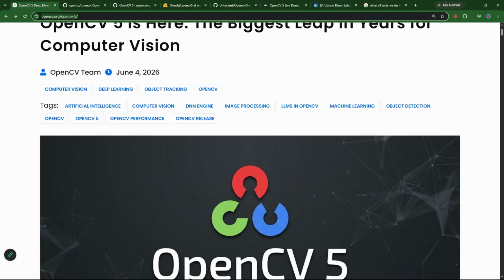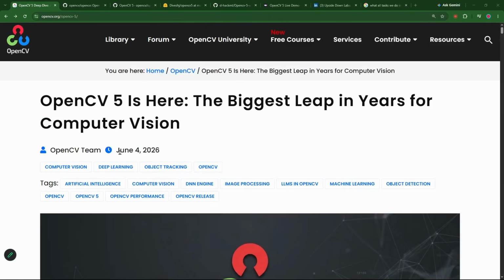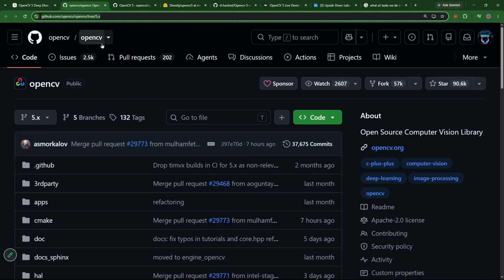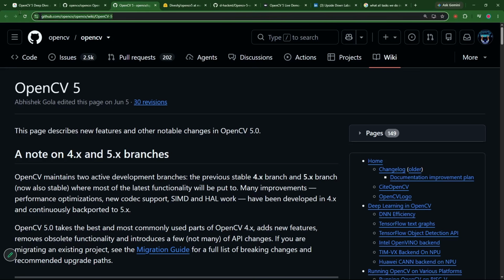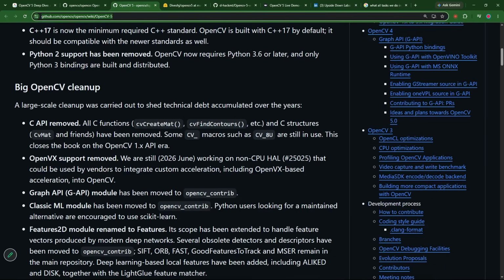This is the OpenCV main blog page, June 4, which is really recent. Okay, this is the OpenCV repository where you will be able to find all the things, which means where I learned from. Here you will be able to see the OpenCV community repository.